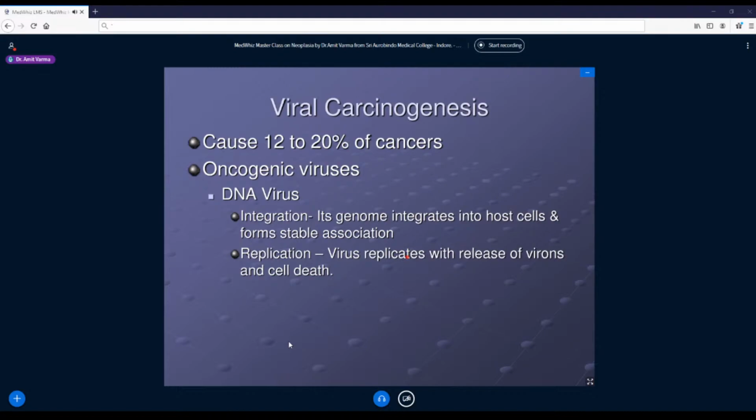Now in normal circumstances, this is what a viral replication cycle is. But when I say it gets integrated, now instead of forming multiple copies, it will just multiply with the DNA of the cell and it will lead to mutations. So here the cell is not dying.